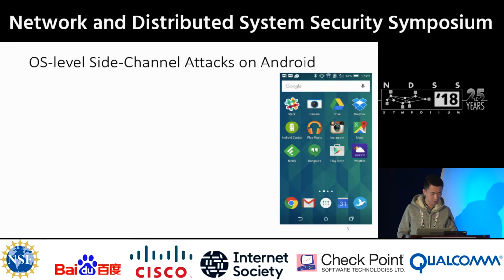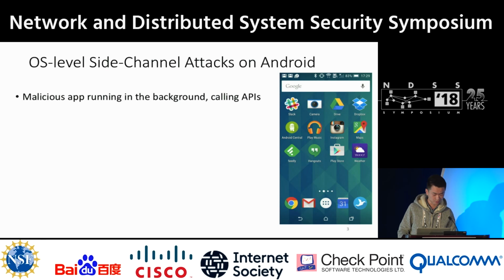Let's first take a look at OS-level side channel attacks on Android. The typical threat model is that the malicious app controlled by the attacker is running in the background in the victim's device, calling the APIs to learn information about the user's activity.